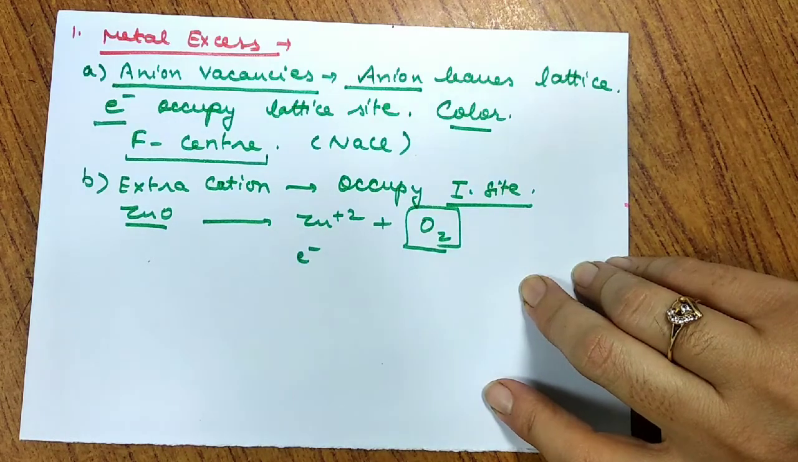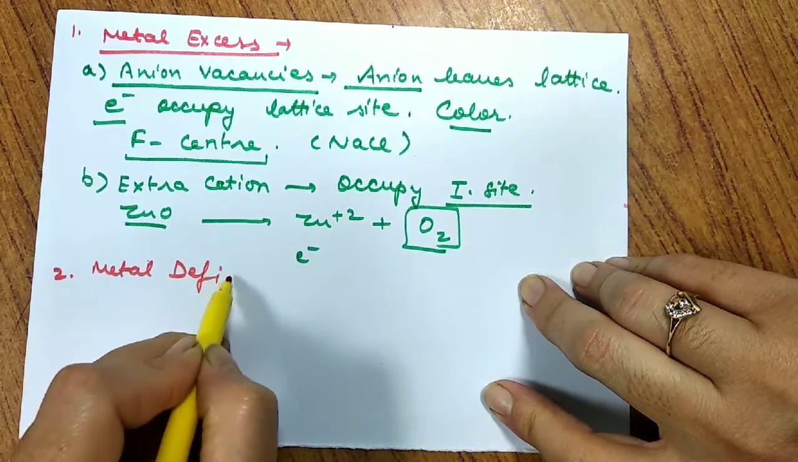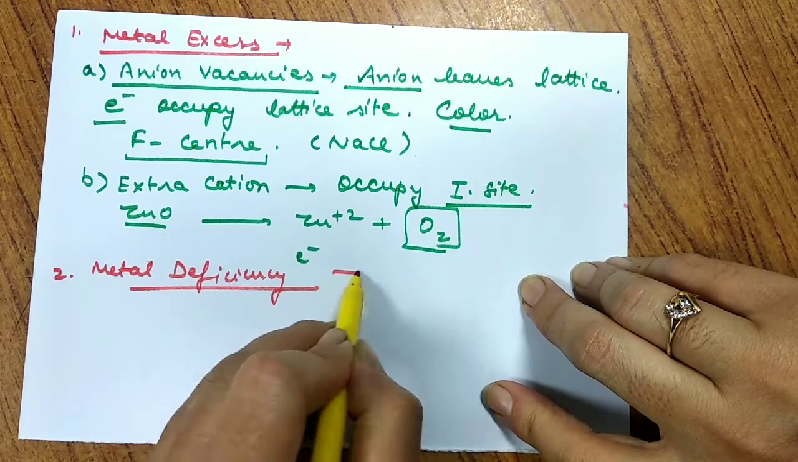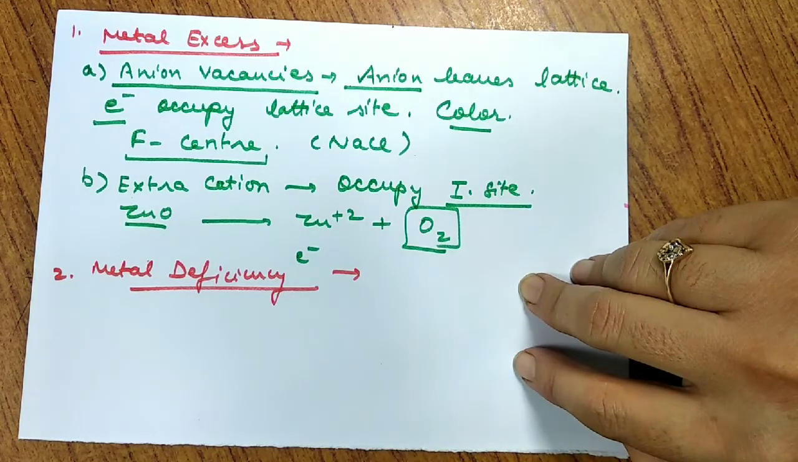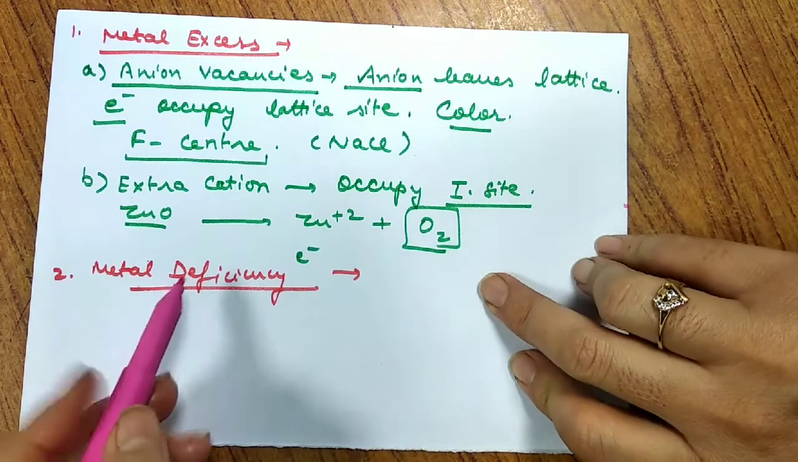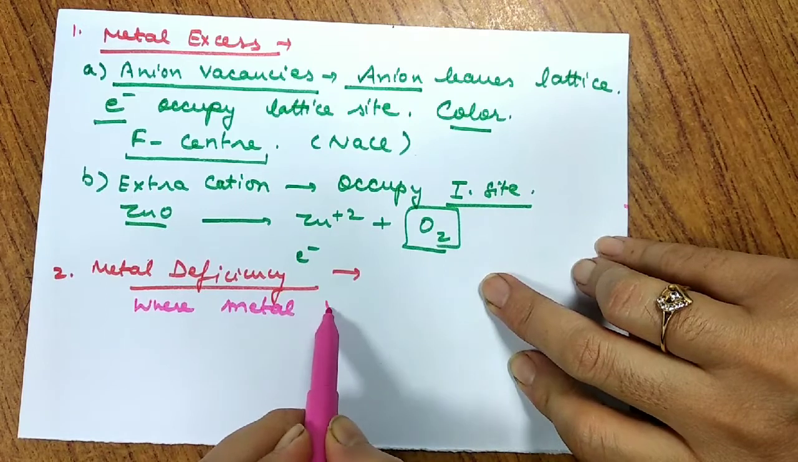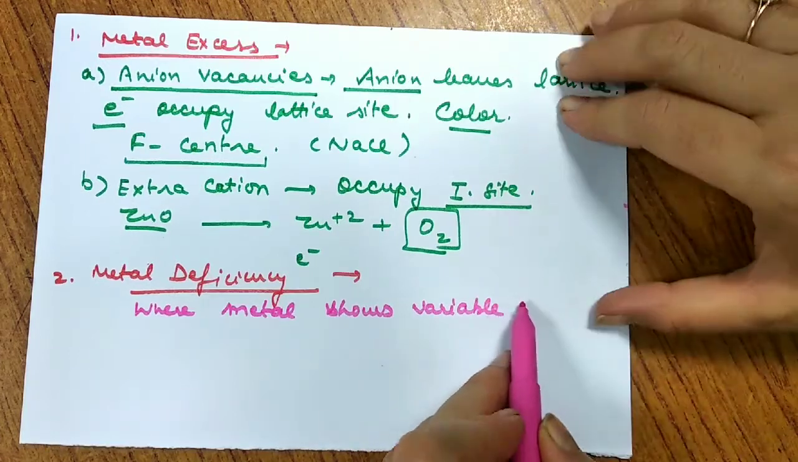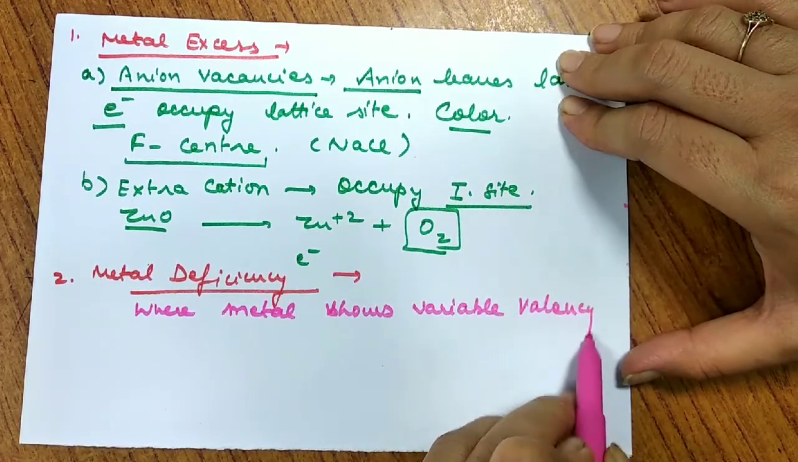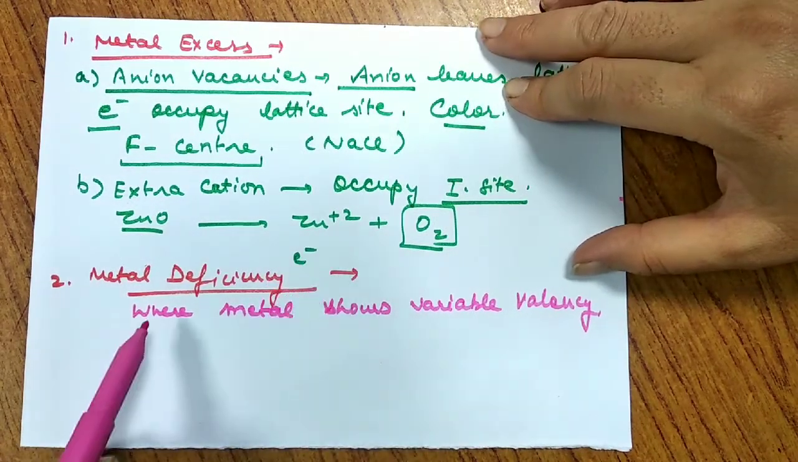Let us talk about another category, metal deficiency defect. Second, metal deficiency. In metal deficiency, we will find only one category. Metal चला गया, metal deficient हो गया, अपनी जगह छोड़ के चला गया. So when we talk about metal vacancy, metal deficiency, it is observed when metal shows variable valency. ऐसा क्यों? Let me tell you. Variable valency. The thing is, here extra cation comes, to maintain that neutrality electrons आ गए.